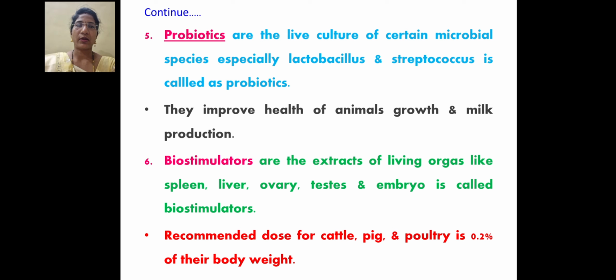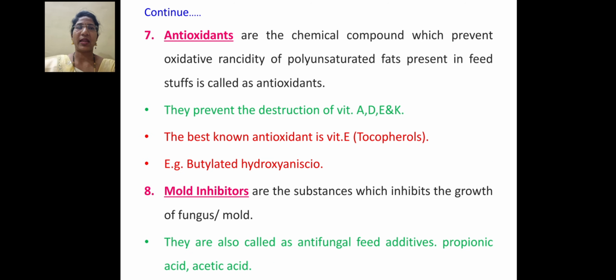Then biostimulator, an extract of a living organ such as spleen, liver, ovary, testes, or embryo. It's called biostimulator. The recommended dose for cattle, pig, and poultry is 0.2% of their body weight. Then antioxidant.